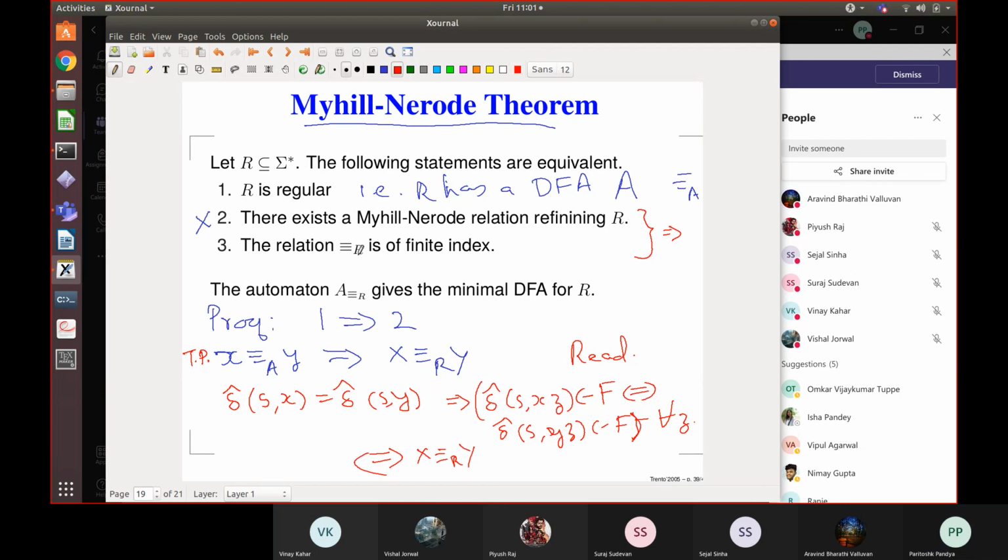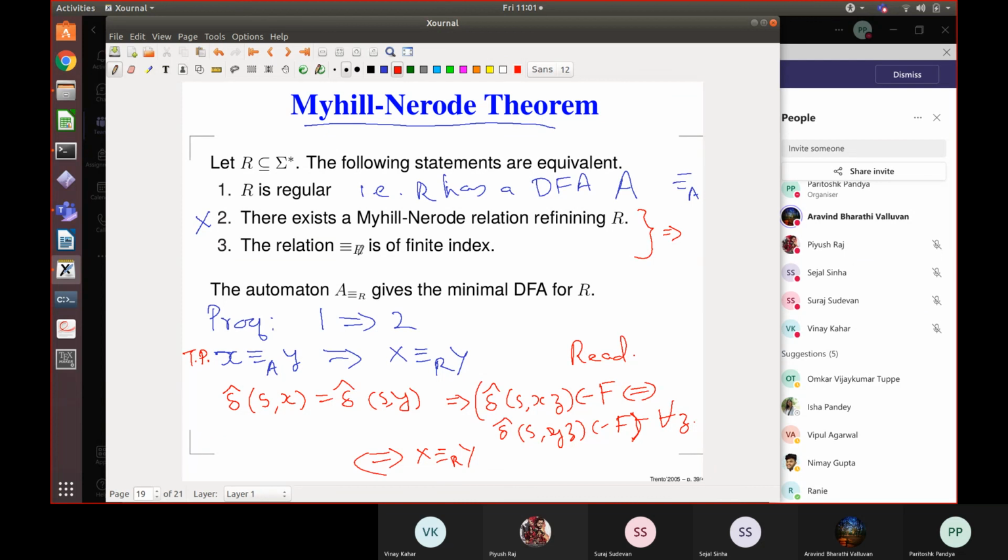I wanted to clarify about the quiz. The quiz is about state minimization. We didn't have a quiz on that. Is it going to be in a class, or is it going to be over the weekend? It is going to be over the weekend. It will be multiple choice, just to see that you have understood these concepts.